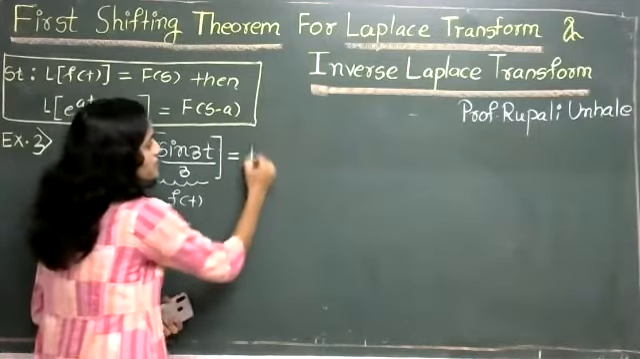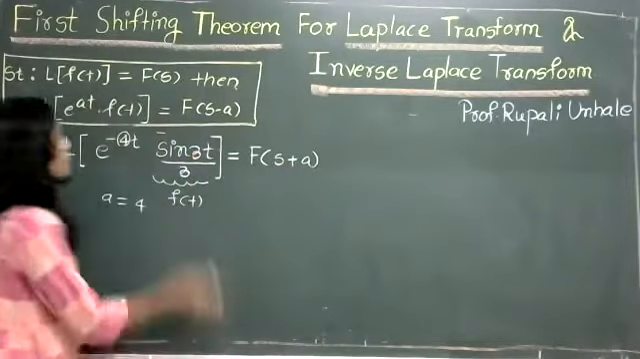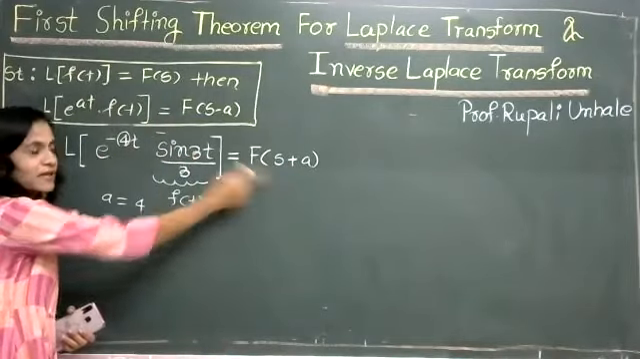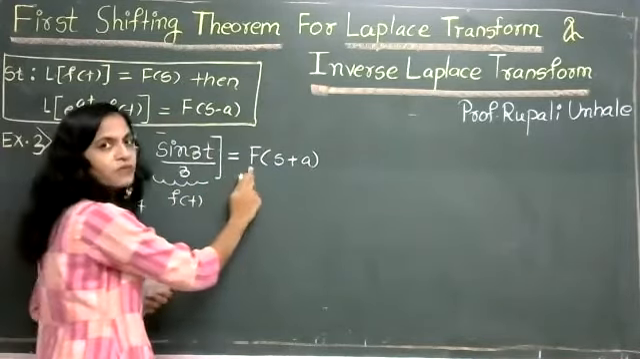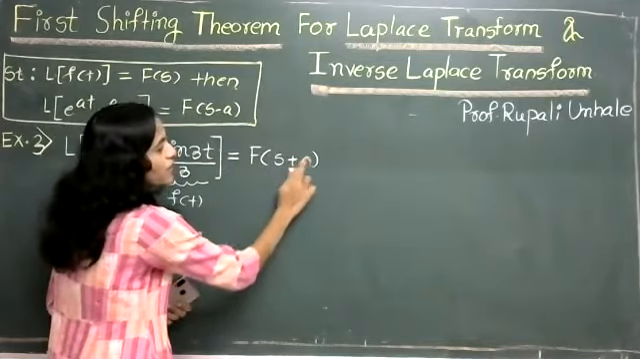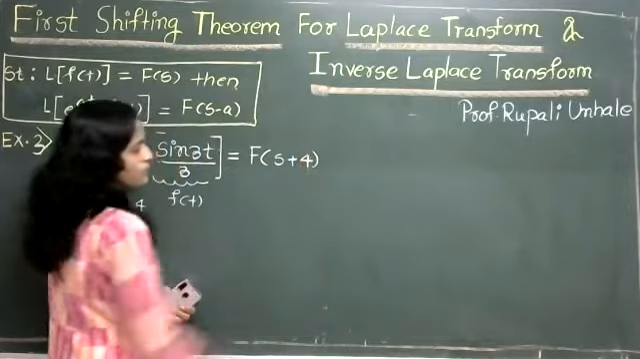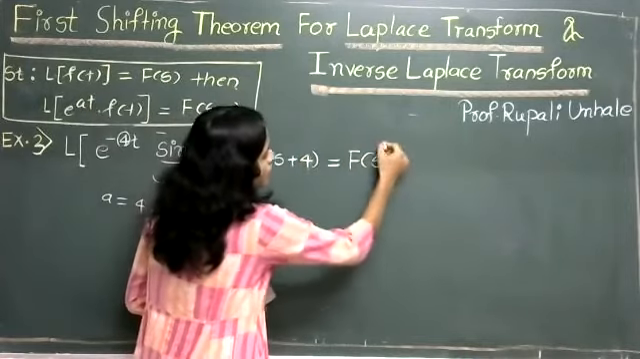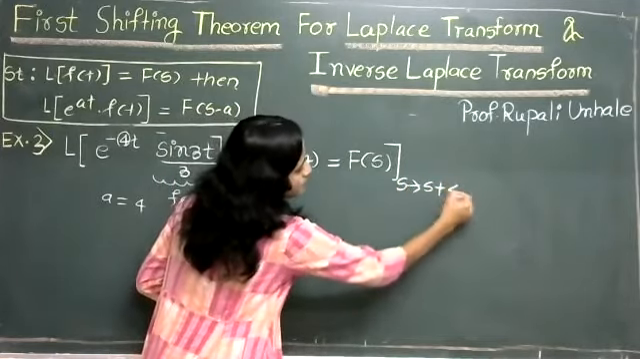So this value must be F(s plus a). When the exponential term has a plus sign, here it will be F(s minus a). Here it is e raised to minus 4t, so that's why here it is F(s plus a). So the value of a is 4. And how to get this F(s plus 4)? In F(s), replace s by s plus 4.